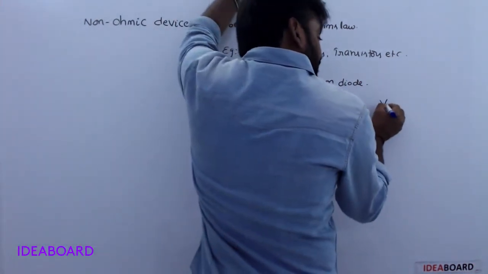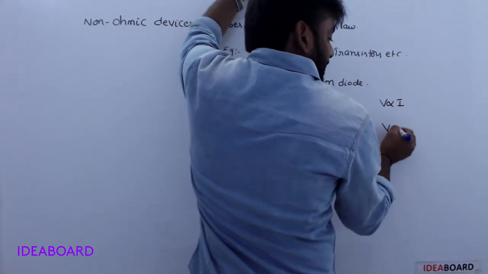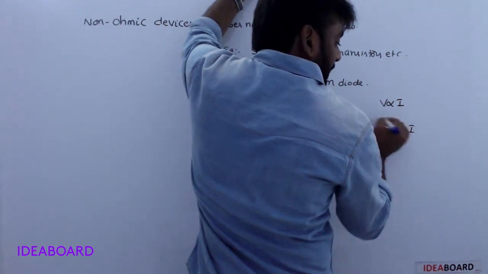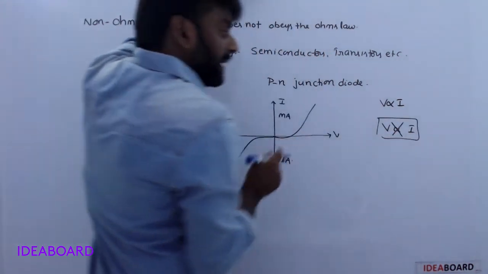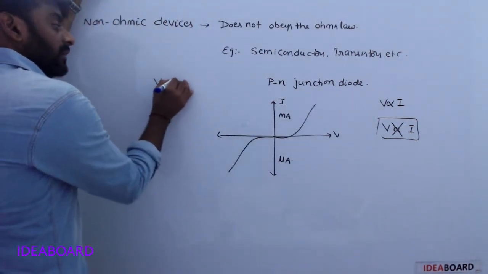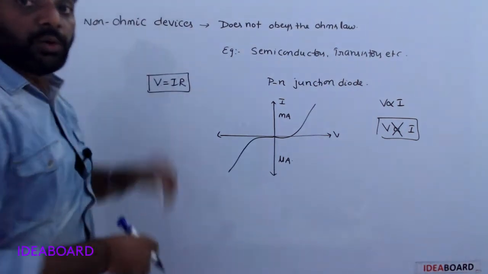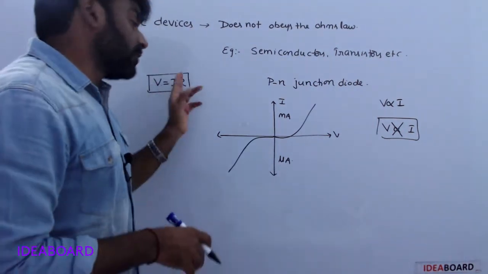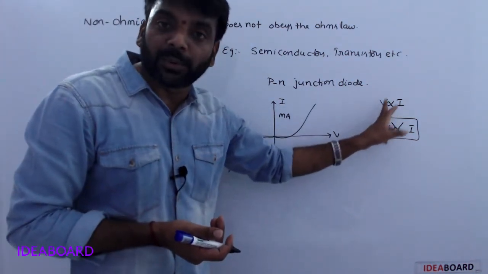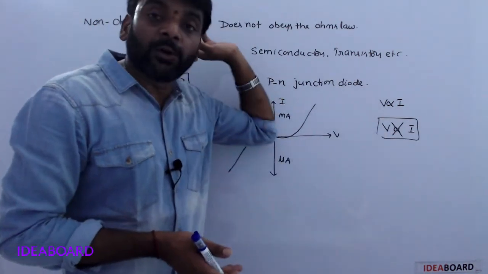For an ohmic device, V is directly proportional to I. For a non-ohmic device, V is not directly proportional to I. But both ohmic and non-ohmic devices utilize the relation V is equal to IR. But this law, that potential difference is directly proportional to current, does not hold in non-ohmic devices.